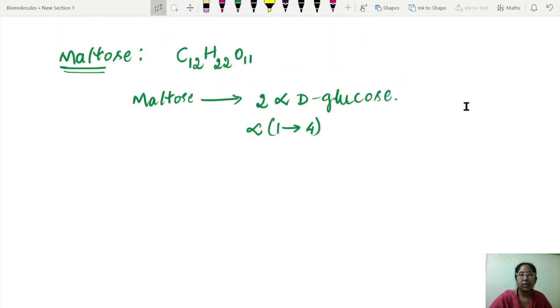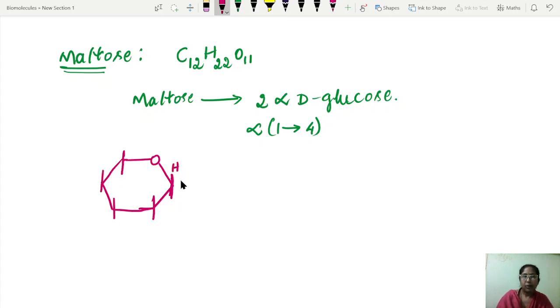Now let us know its structure. I'm writing the structure of alpha D glucose.